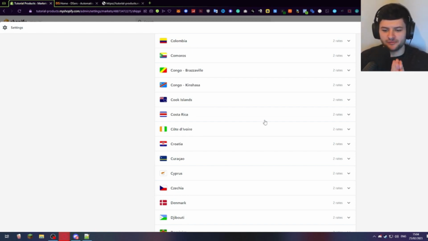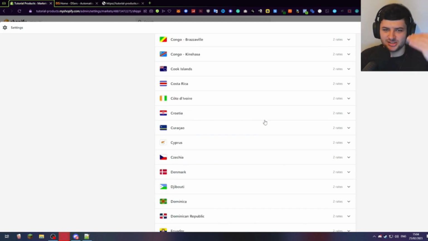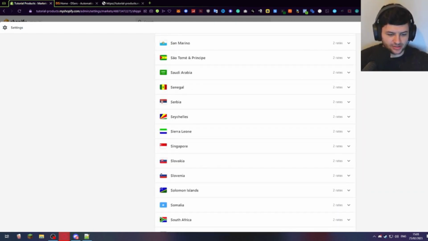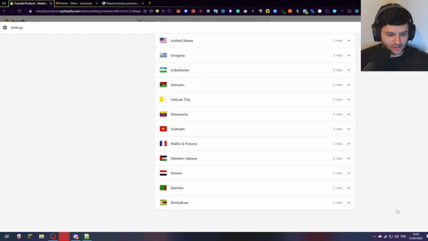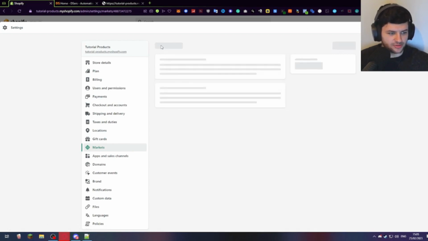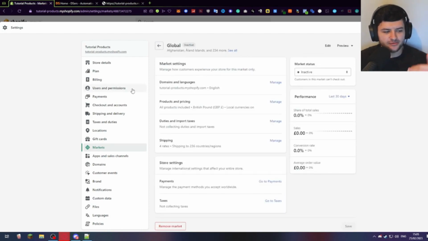Also, your page might freeze when having a look at these settings because there's so many countries in the drop down box. It's normal if it freezes once or twice just to load everything in the settings, but you should see we have pretty much everything. I think we've covered most countries from basically Albania down to Zimbabwe. We've got a lot of countries, so we're just going to press back, and at least we're selling to the majority of the world here. Okay, that's basically better than nothing. So it should have covered every global country.